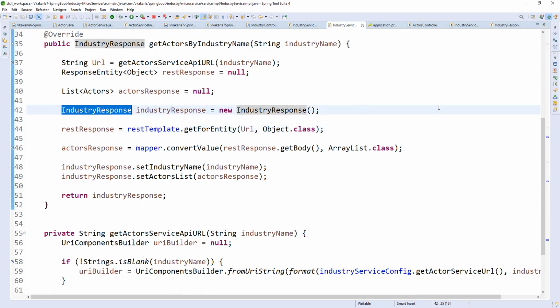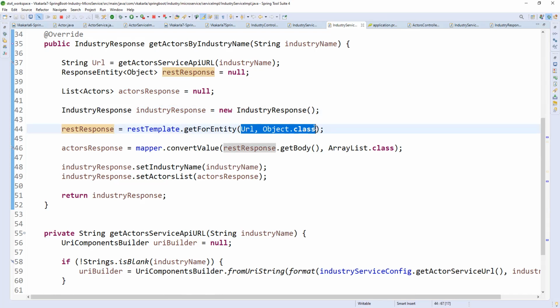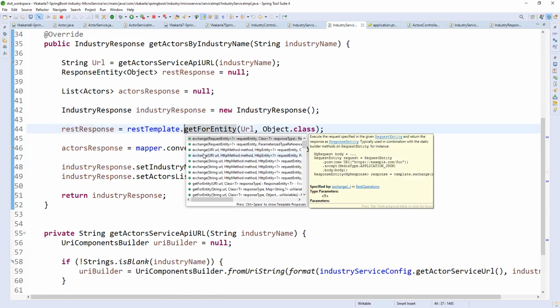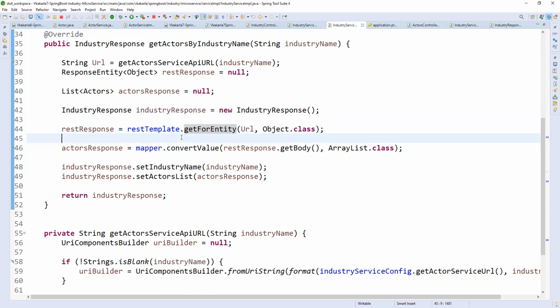Okay. So you are getting that URL REST response. Get for entity is an inbuilt method of REST template. We have all the inbuilt methods, so based on our input parameters we can use the methods inside this, whether it is exchange, get for entity, or post for entity. You get the REST response here and you are passing it. This is the URL type, and Object is the response type. That is what we are getting here, right?